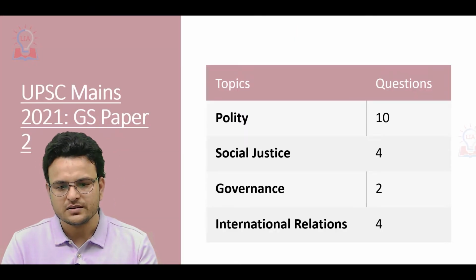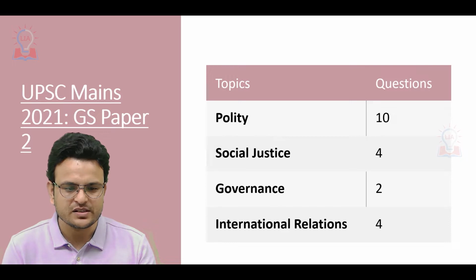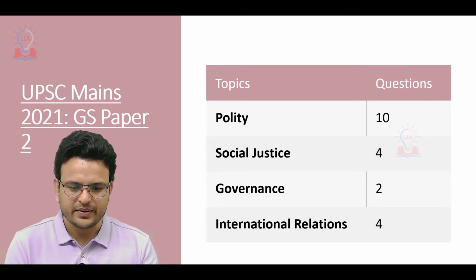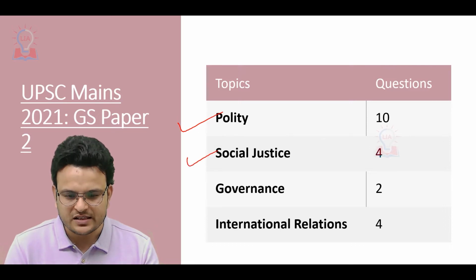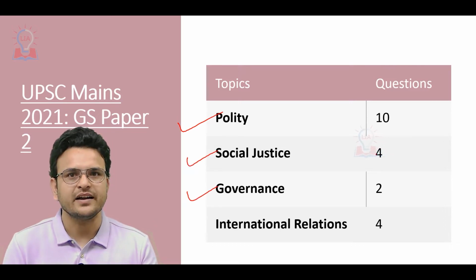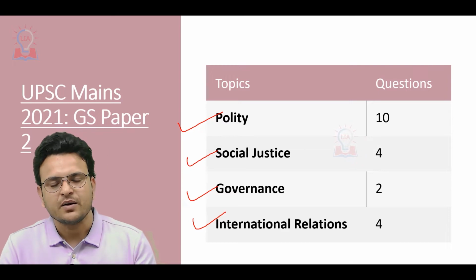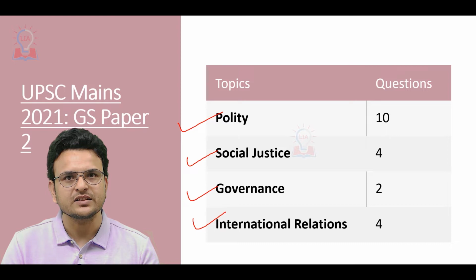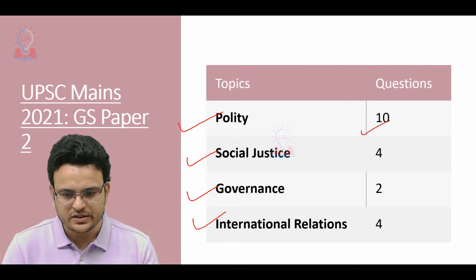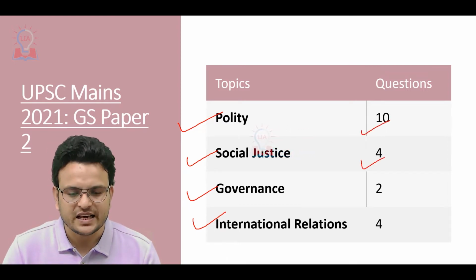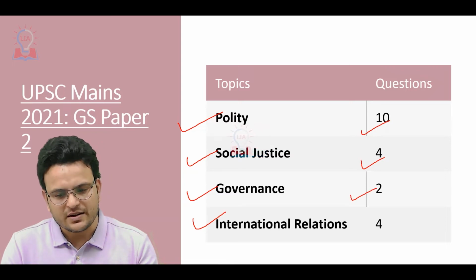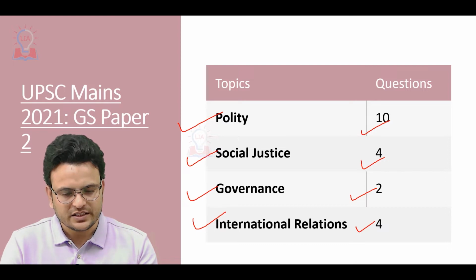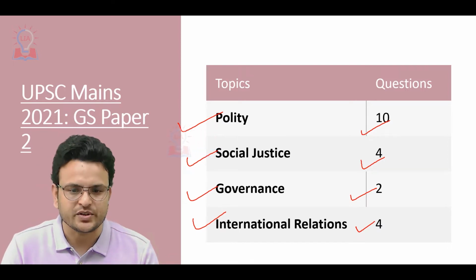So first of all, we will see how many questions UPSC has asked in every section. Like we have polity, social justice, governance and international relations. From polity, UPSC has asked 10 questions. From social justice, 4 questions. From governance, 2 questions. And from international relations, again 4 questions. These numbers may vary from year to year.